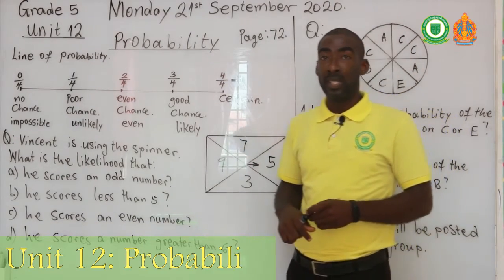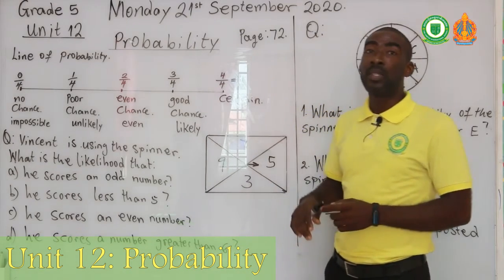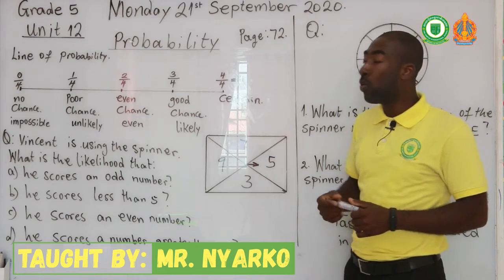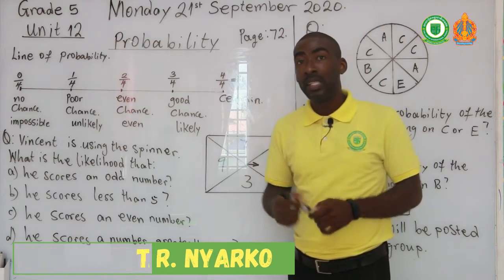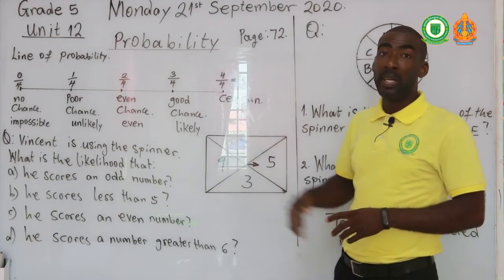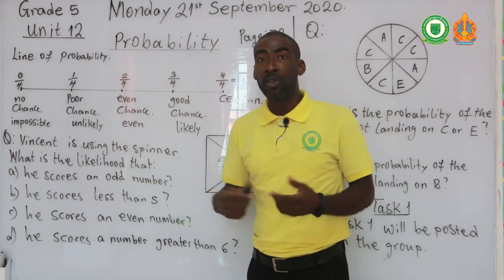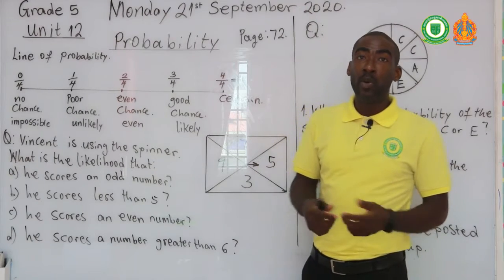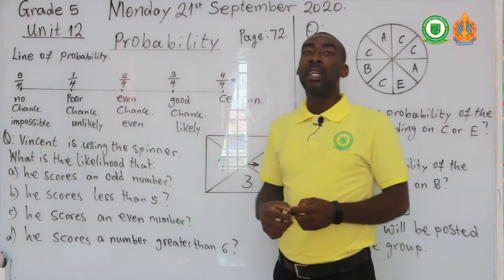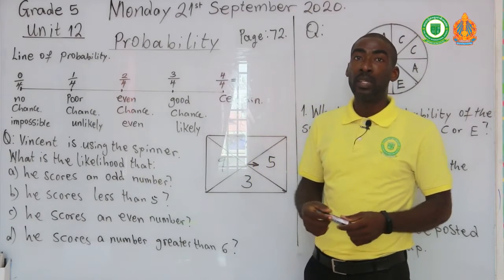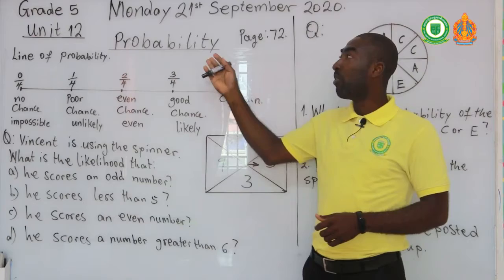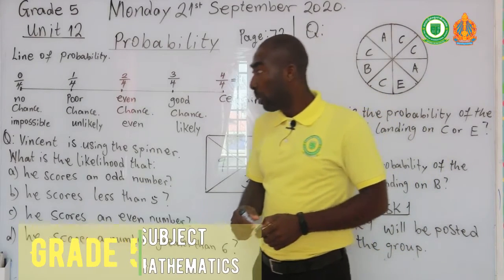Certain means you are 100% sure, or your fraction becomes like the same fraction. That means it's equal to 1. So if it's equal to 1, it means that it is 1 whole, and it means that it is 100% surety that the results that you are expecting will happen. So this is your line of probability. That always helps you to determine your results, how possible it will happen or not happen, okay? You should also remember that another name for probability is likelihood. So in case I interchange the word probability with likelihood, you know that I'm referring to the same word, probability, okay?